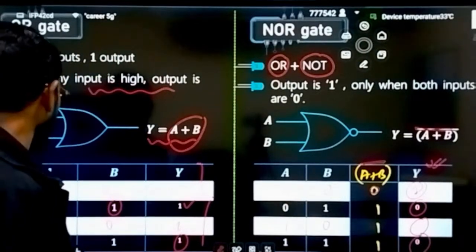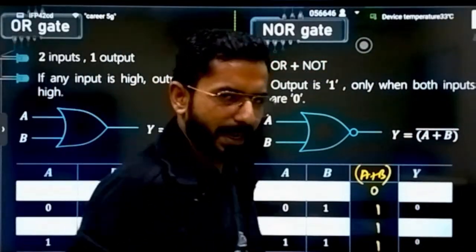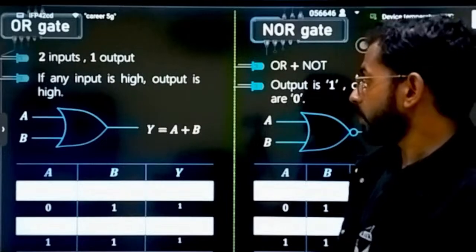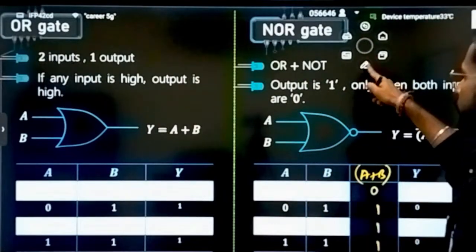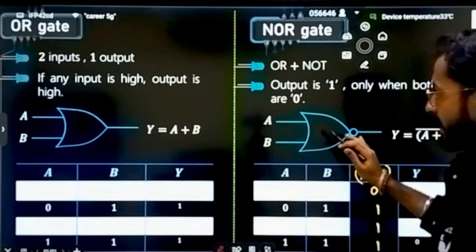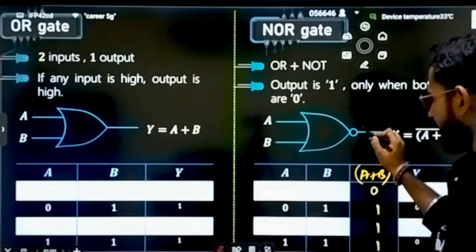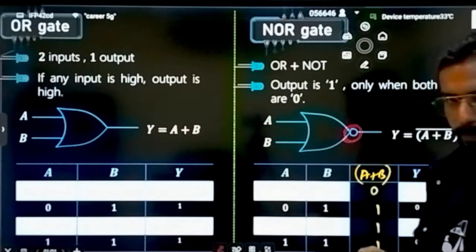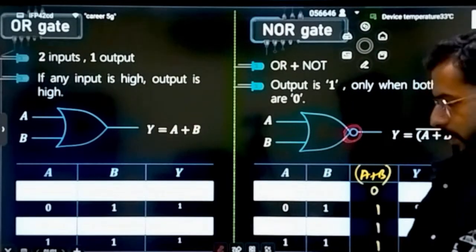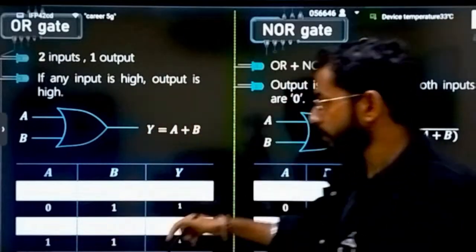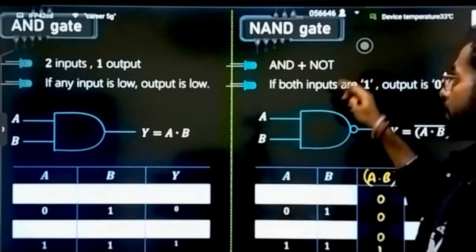Next one, come to AND gate and NAND gate. Once you understand AND gate, NAND gate will be just making the reverse. But one important thing, what is the diagram that you have to remember? The same gate will be there, just attach a small NOT bubble here. This small bubble that is present here is representing the negated gate. So diagrams are very, very important that you have to understand.